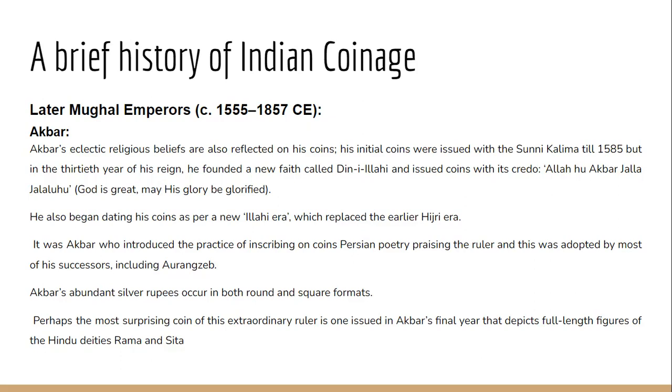And now he also started this new faith. Din-e-Ilahi was started by him in the 13th year of his rule. So now he started issuing the Ilahi year on his coin. The year in which he started the Din-e-Ilahi, that year was used in his coinage. So instead of Islamic year, he started using such years in his coinage. Apart from that, we also see that Akbar ke coins pe he started a practice of writing, inscribing Persian poetry. So Persian poetry praising the king. That also he started on the small coins, and this was